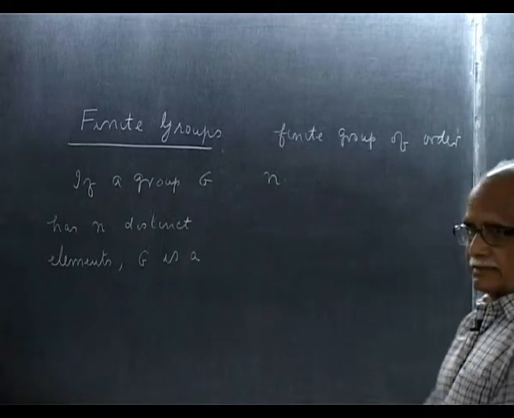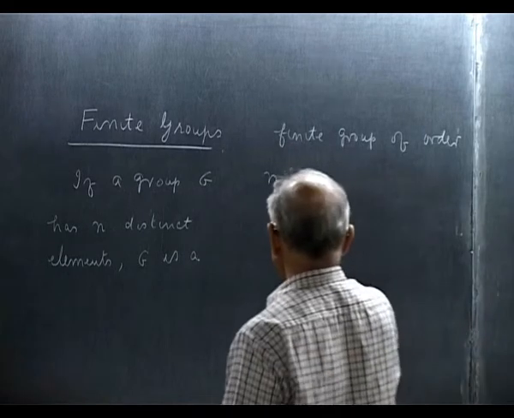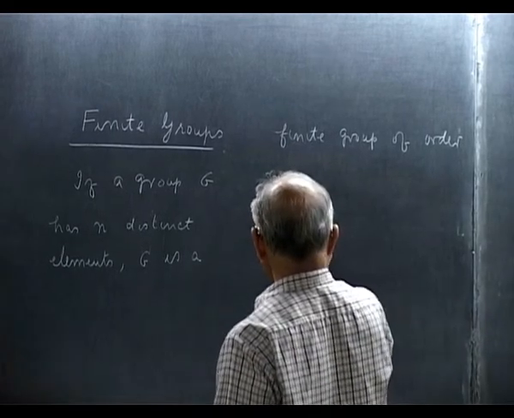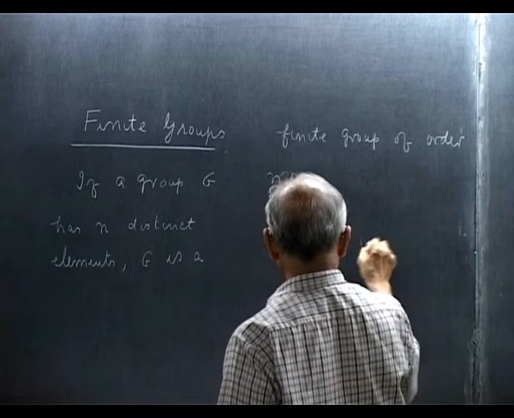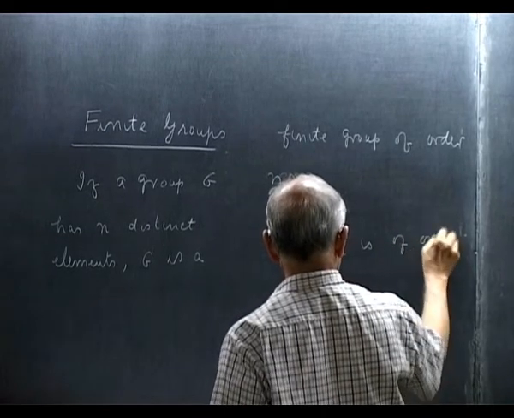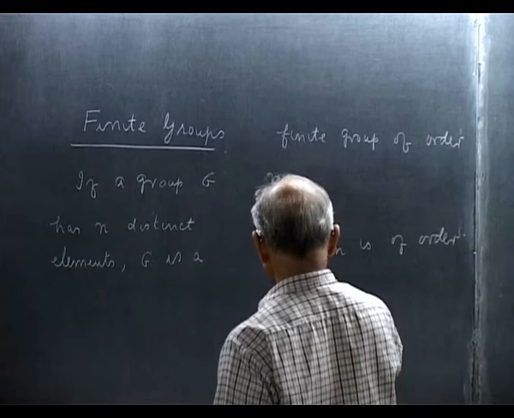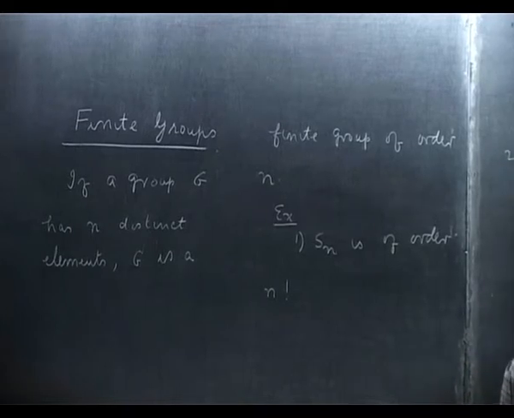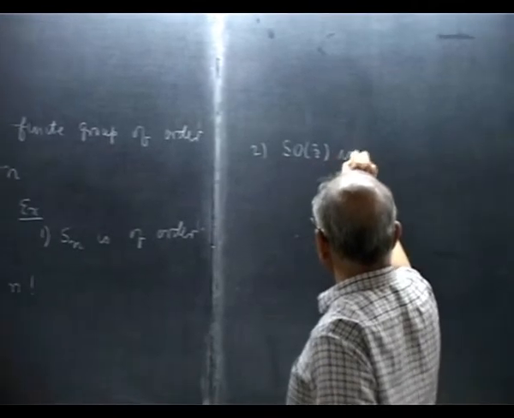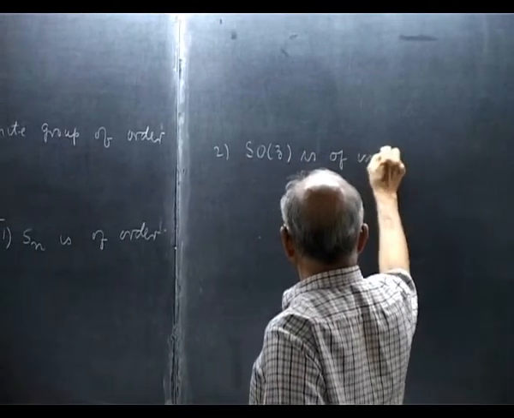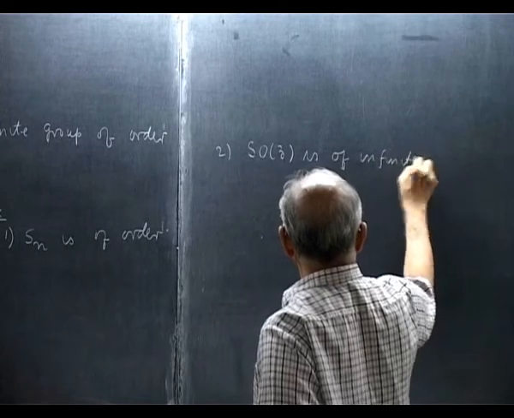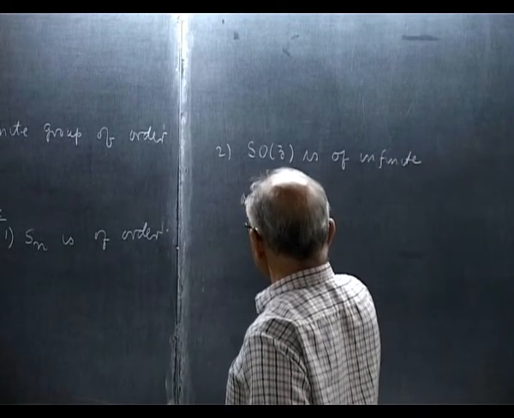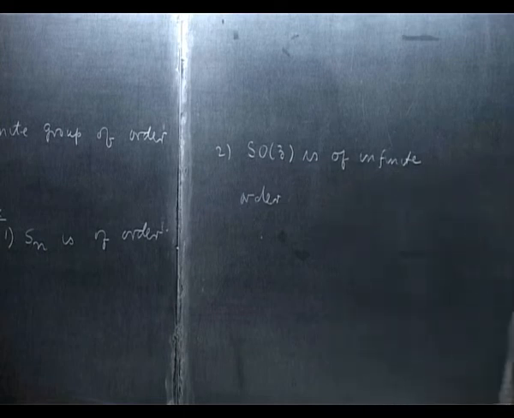Well, we have seen several examples. The permutation group is of order n factorial, whereas if I take a group like SO3, it is of infinite order. SO3 is a group of rotations, okay, it's of infinite order.